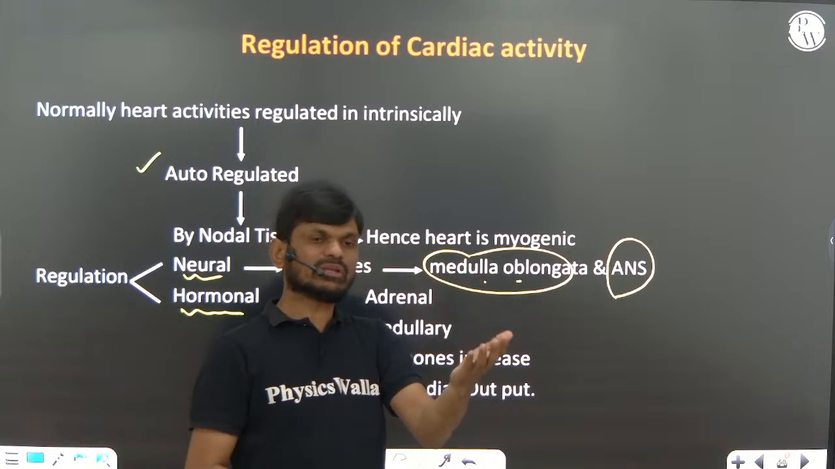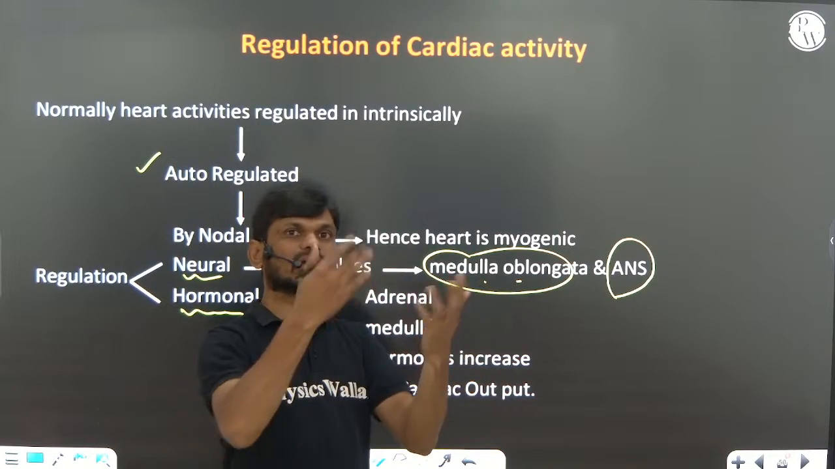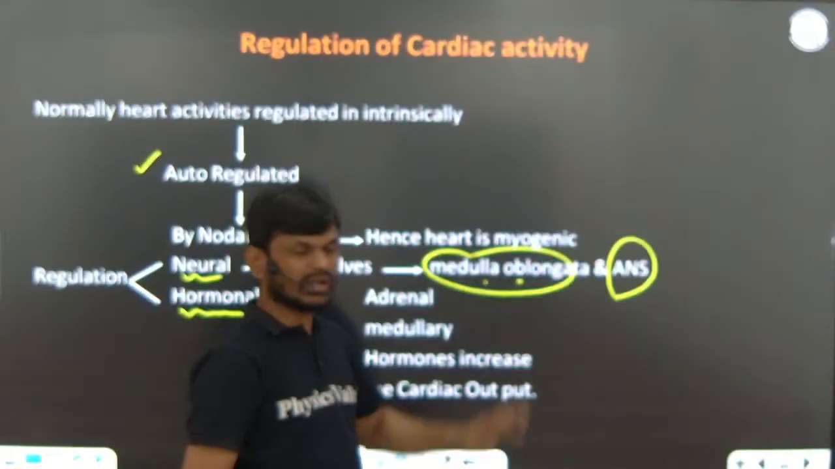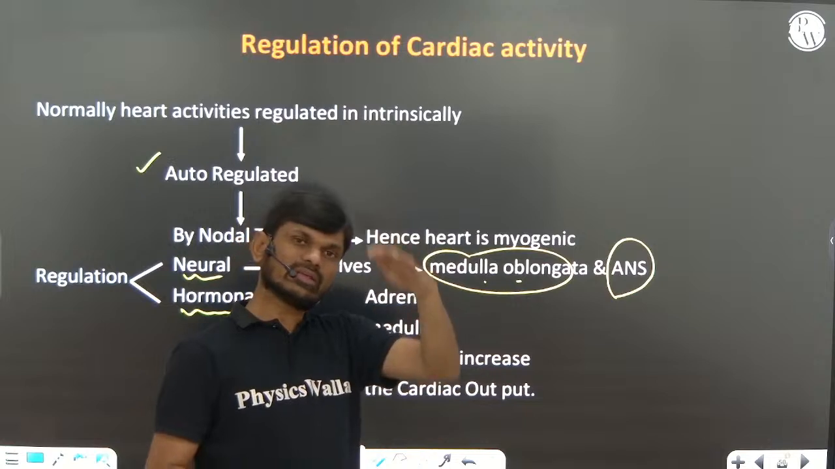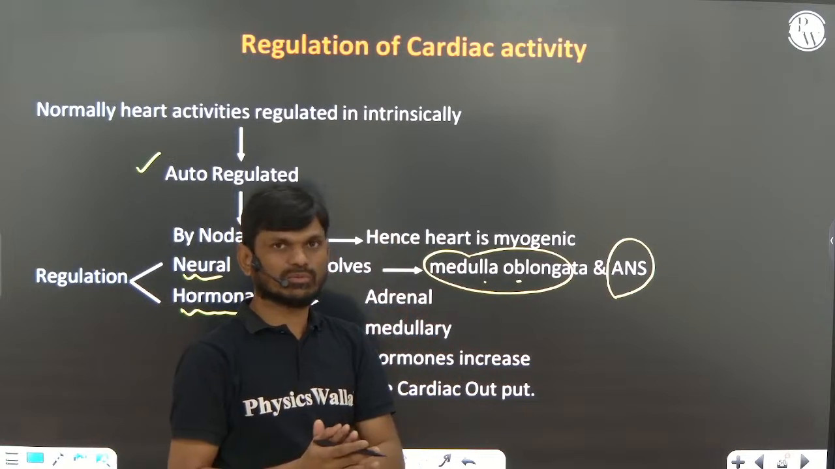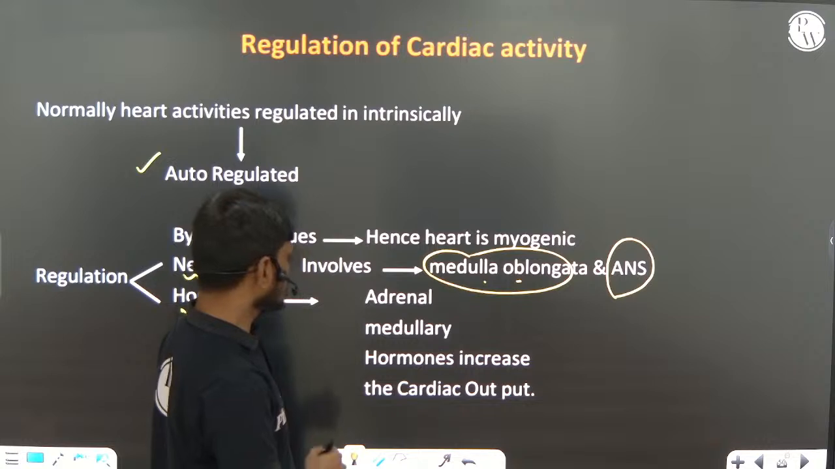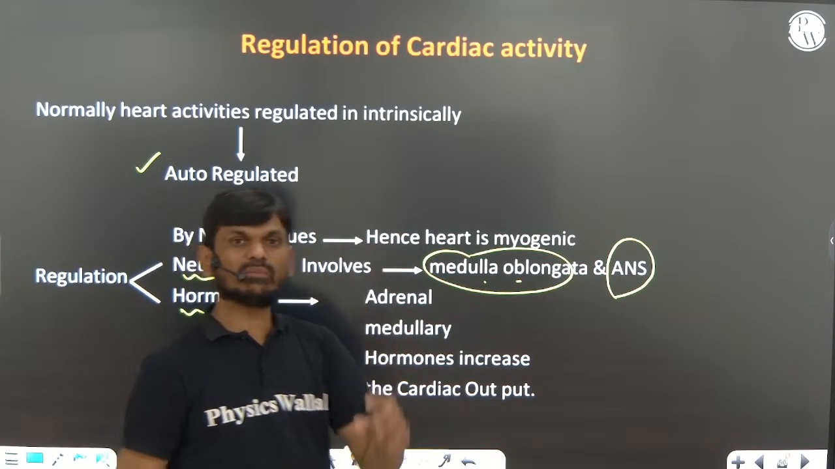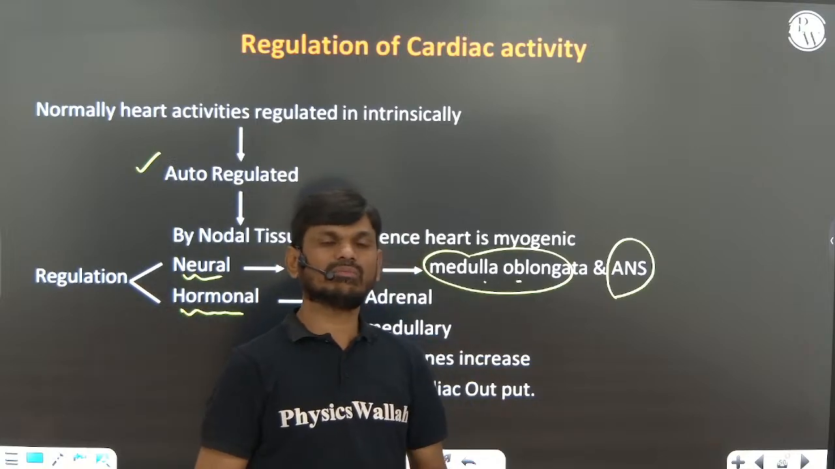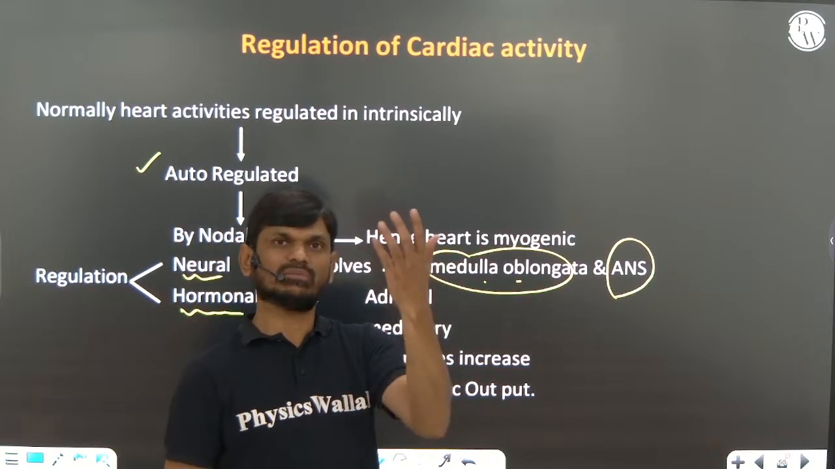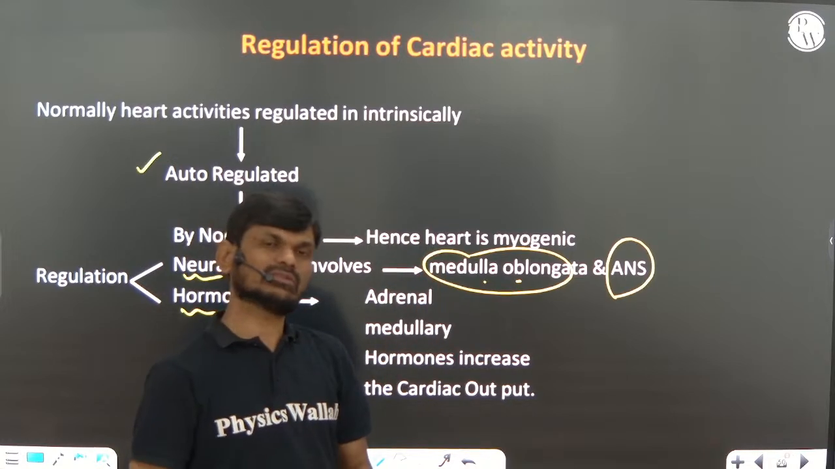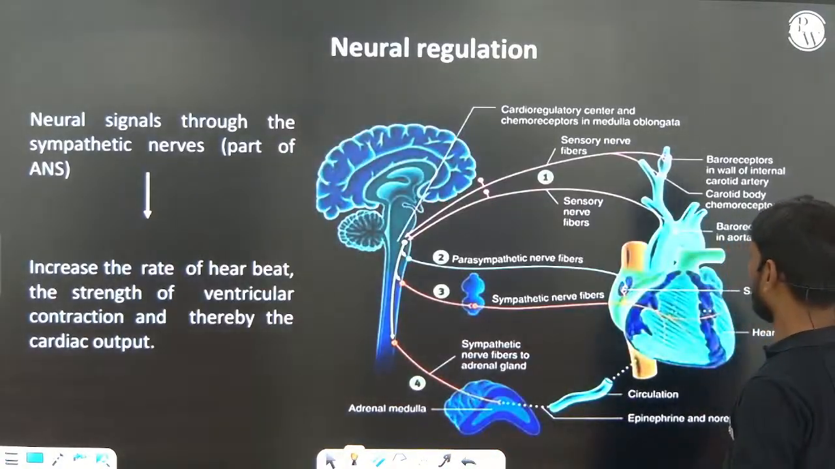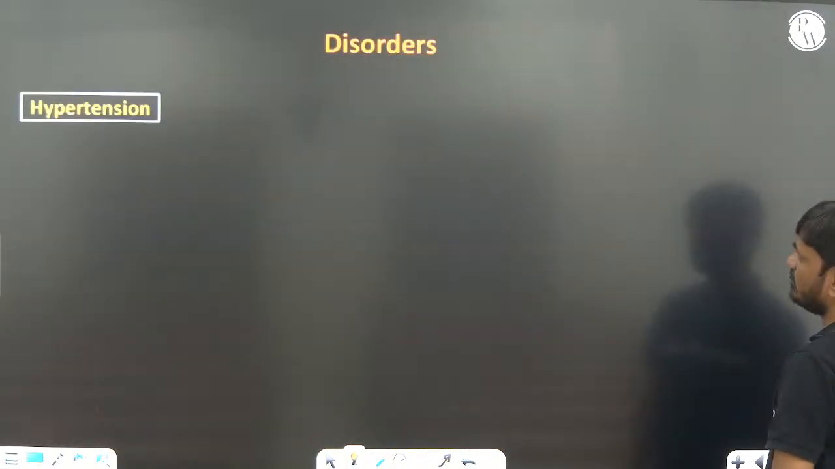Sympathetic nervous system increases the heart rate and cardiac output. And the parasympathetic nervous system of the autonomic nervous system, ANS, decreases the heart rate, thereby cardiac output, right? Hormones also control, for example, adrenal medullary hormones, that is catecholamine hormones, epinephrine and norepinephrine. They can increase the function of the heart. That is very, very important, right? This is sympathetic and parasympathetic.